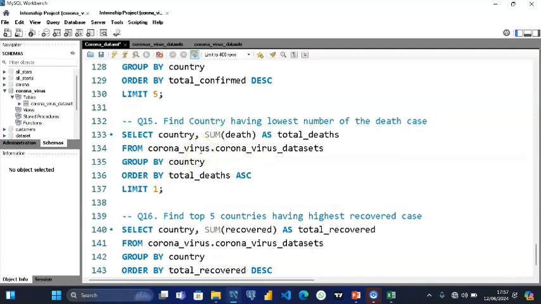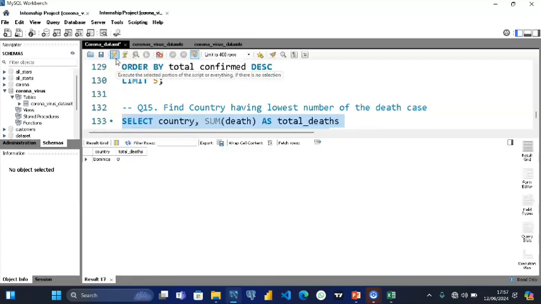So let's go down. One country having the lowest number of death cases. This means that there was a country somehow that wasn't affected by COVID-19, which was Dominica. It has a total number of zero deaths. When I checked also for the confirmed cases, it was zero. So that means Dominica didn't actually have COVID.